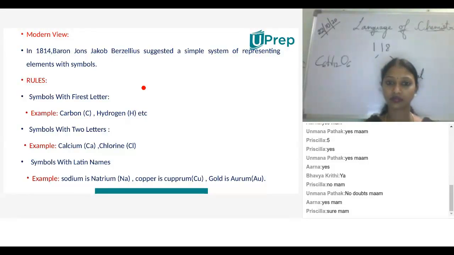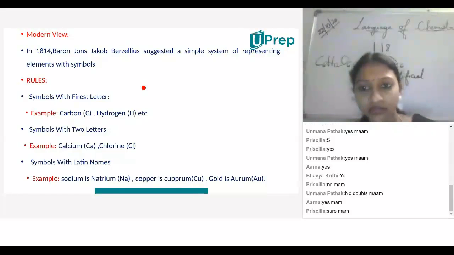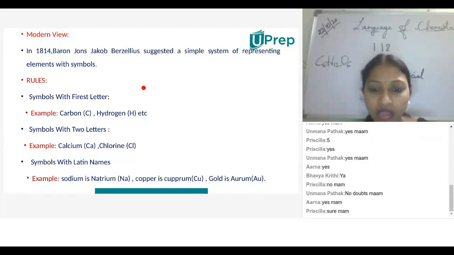Yeah, Bhavya? I have a doubt, ma'am. Yes, Bhavya, no need to hesitate. I was just going through this slide and under rules it's written symbols with first letter. Does that mean first? Yeah, it's first letter, no need to be in a hurry. It's symbol with first letter, not first. Is it clear to everyone? Symbol with first letter. It's not first.